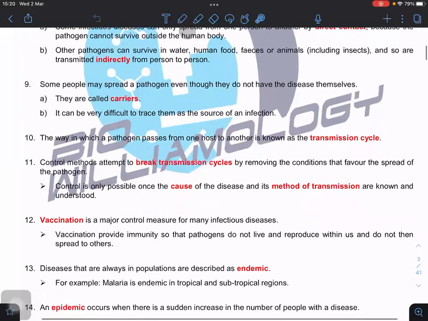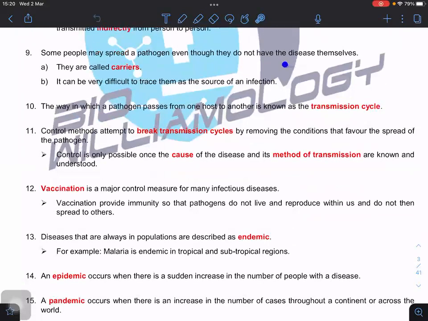Now, some people may spread a pathogen even though they do not have the disease themselves. When you say that you have the disease, basically you show the symptom. But for us, those who have already got the immunizations for COVID, we may carry the virus. We do not know. We can spread the viruses. We don't know. So that's why it's very important we have to follow the SOP.